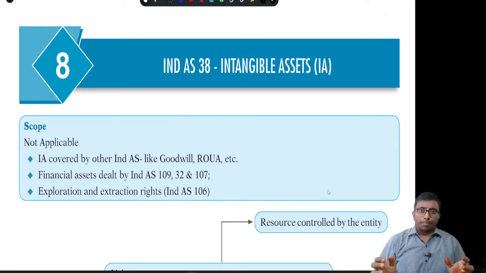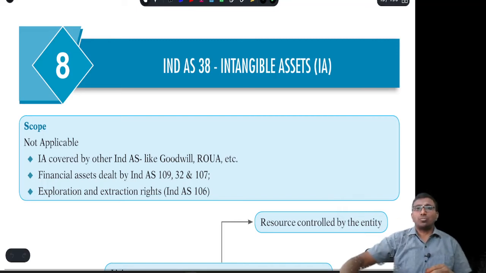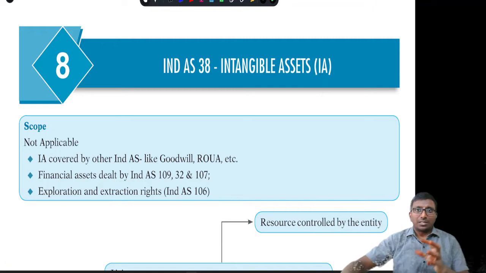These charts are from my book, Quick Revision Fast Track Charts on Financial Reporting, which is available in the market. Let's look at Ind AS 38, which is Intangible Assets. This standard is obviously not applicable for an intangible asset which is covered by some other standard. Suppose there is goodwill arising from a business combination, one needs to refer to Ind AS 103.